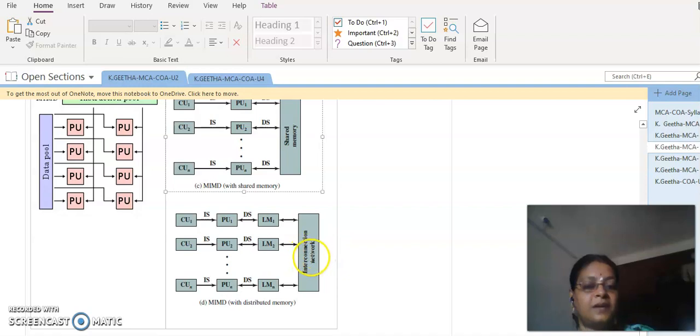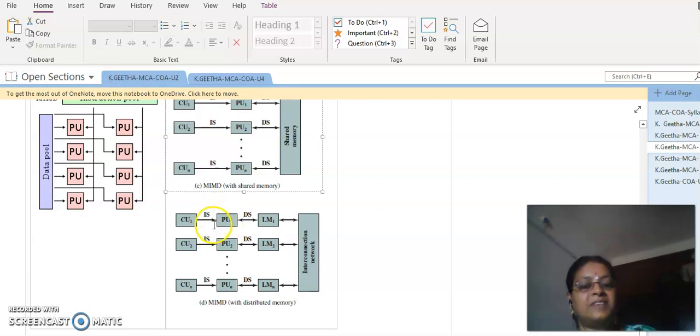This is going to be the interconnection network, where we have the concept of shared memory and distributed memory. In shared memory, all the processing units are going to refer to the data only from the common memory, so it's going to be a kind of uniform access. Whereas in distributed memory, we have local memories attached to each processor. The respective processor's data alone will be copied into the local memory, and the local memory will feed the data which is to be operated on as per the instruction received in the control unit.